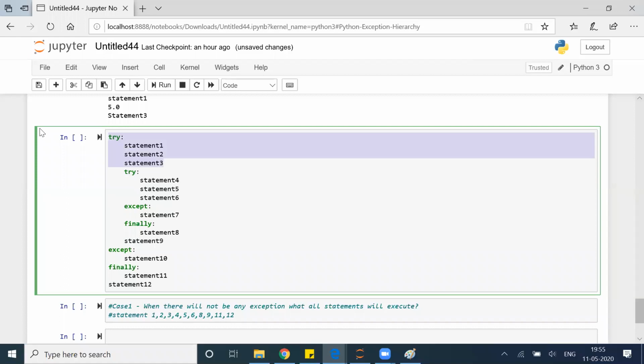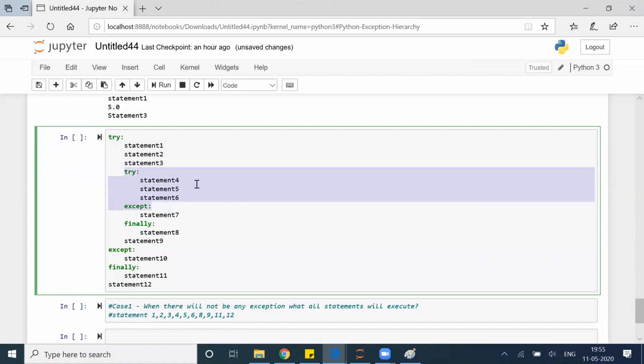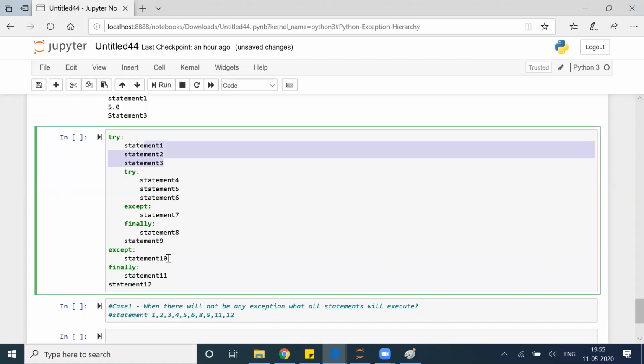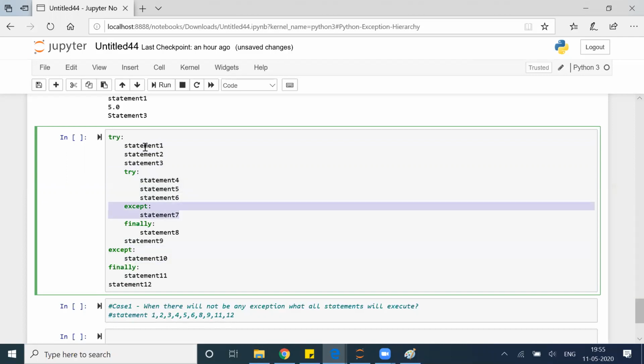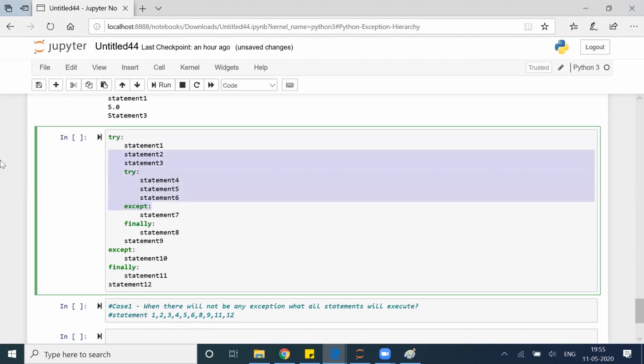This is altogether a different statement. This is altogether a different statement. If something goes wrong here, it will go to statement 10. If something goes wrong here, it will go to statement 7. If something goes wrong here, this will not go to try. Who told you that it will go to try? It's a try inside try. Is that clear to all of you?